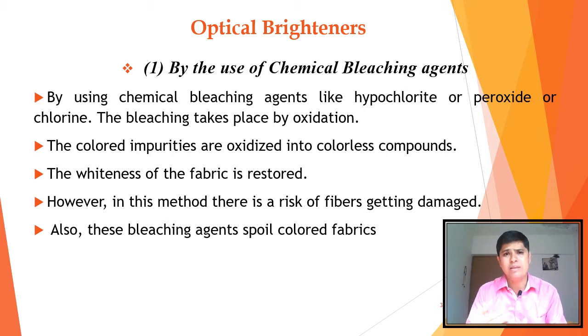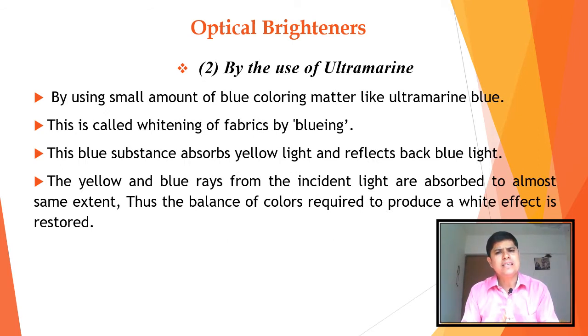Now let us see the second point. The use of ultramarine: a small amount of blue coloring matter like ultramarine blue is used. This is called whitening of fabrics by bluing. In this method, the blue substance absorbs yellow light. Here we have to use ultramarine blue. This blue substance absorbs yellow light and reflects blue.